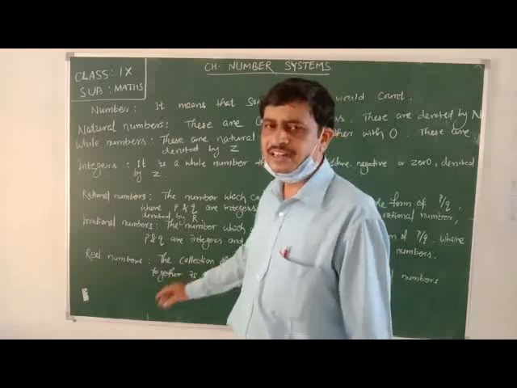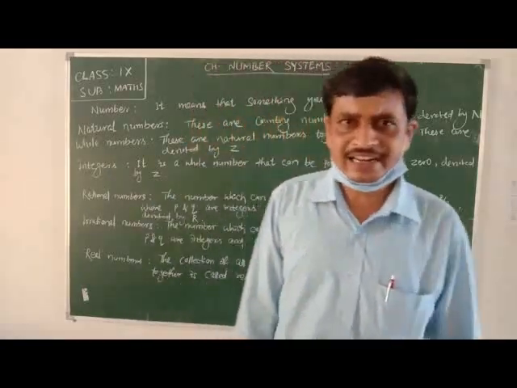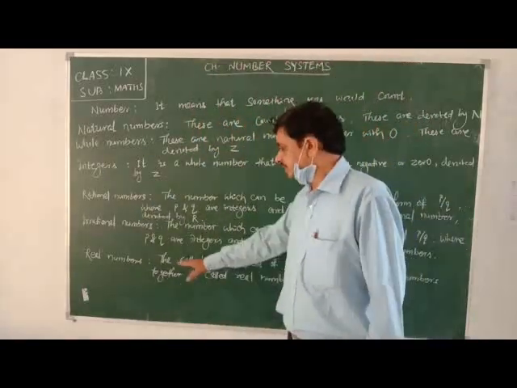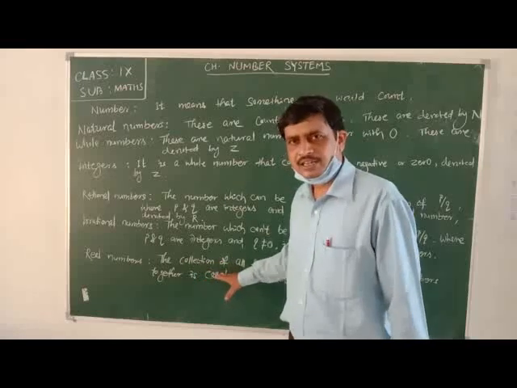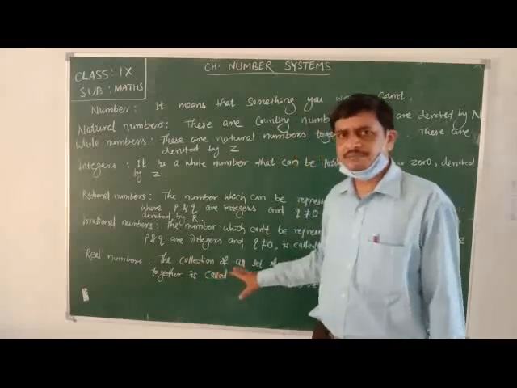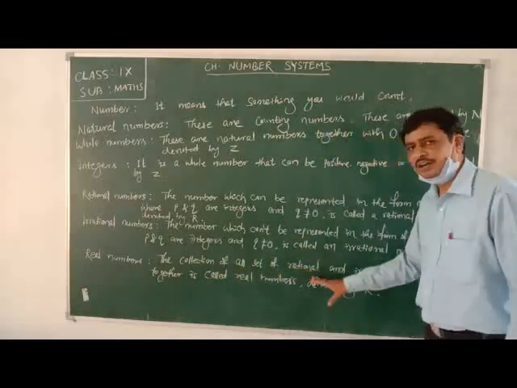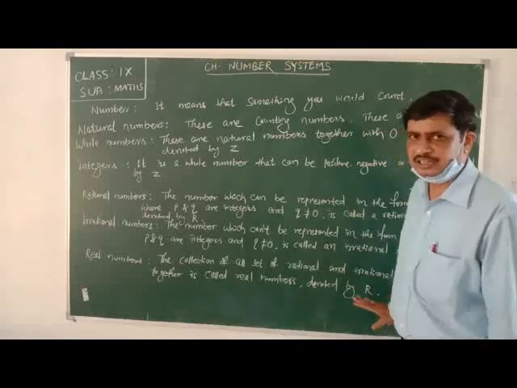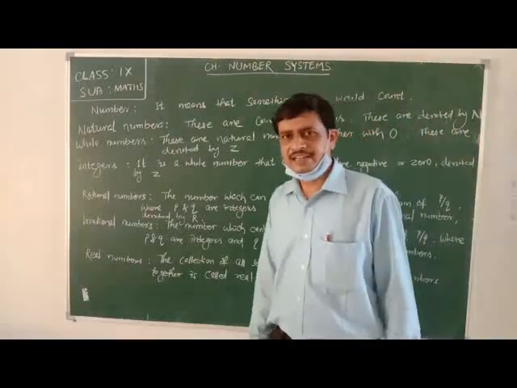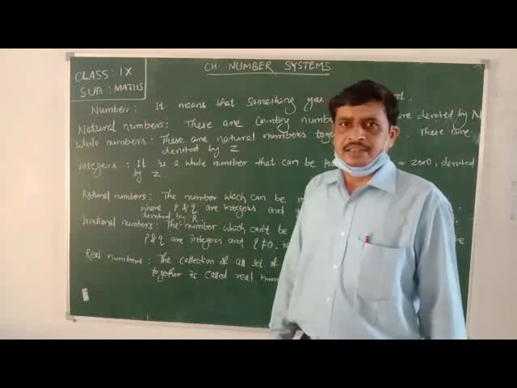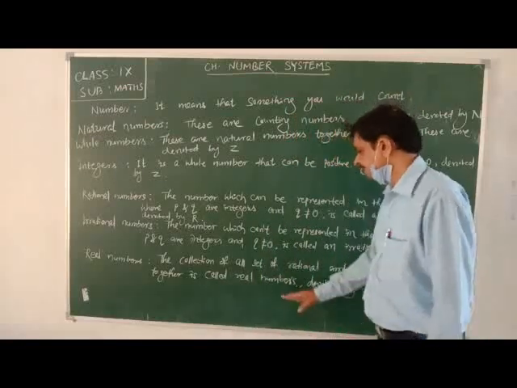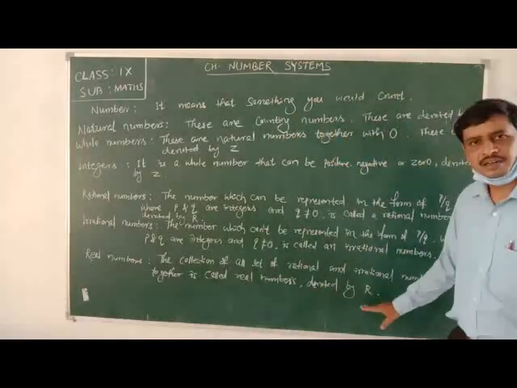Next come to real numbers. Real number means the set of all numbers, or the collection of all rational and irrational numbers, is said to be real numbers. This real number is denoted by the letter R.